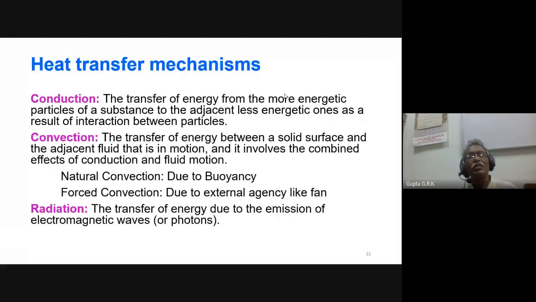In conduction, solids will be there, and liquids also may be there. But if liquid is there, there will be convection. If there is a fluid, liquid or gas, we will have convection, convective heat transfer.